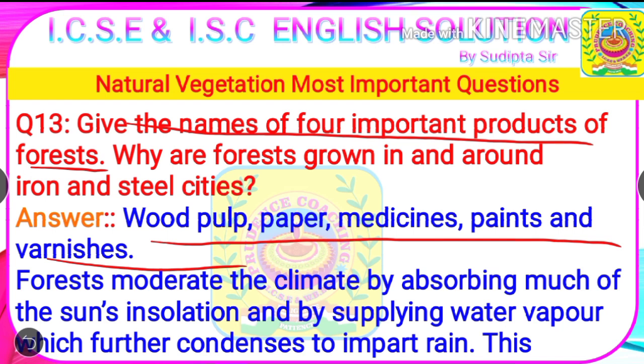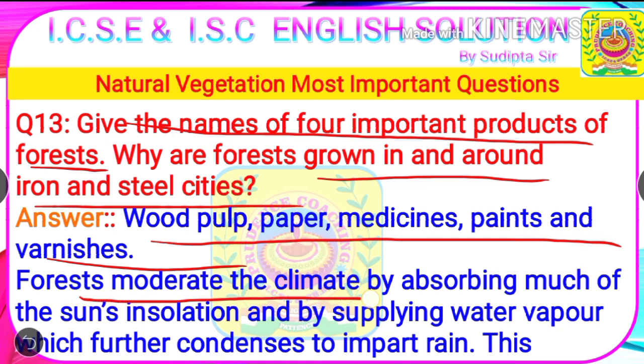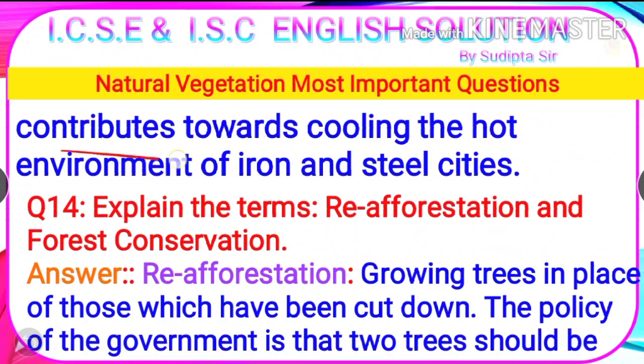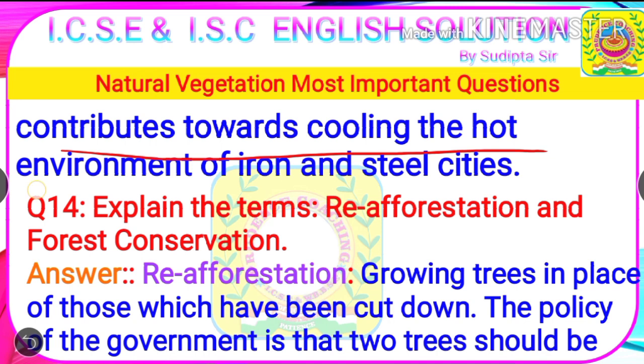Why are forests grown in and around iron and steel cities? Answer. Forests moderate the climate by absorbing much of the sun's insolation and by supplying water vapor, which further condenses to impart rain. This contributes towards cooling the hot environment of iron and steel cities.